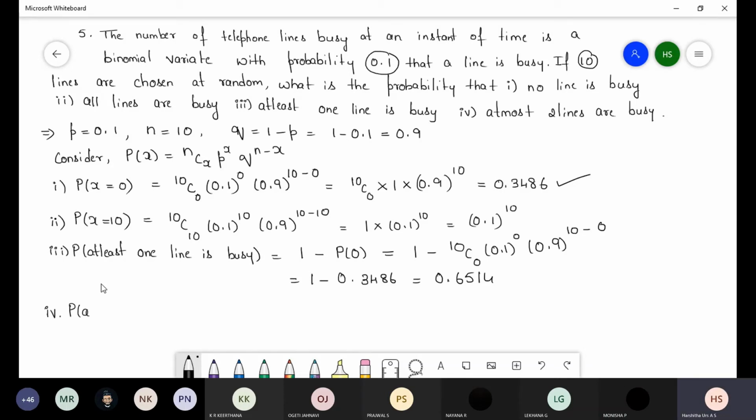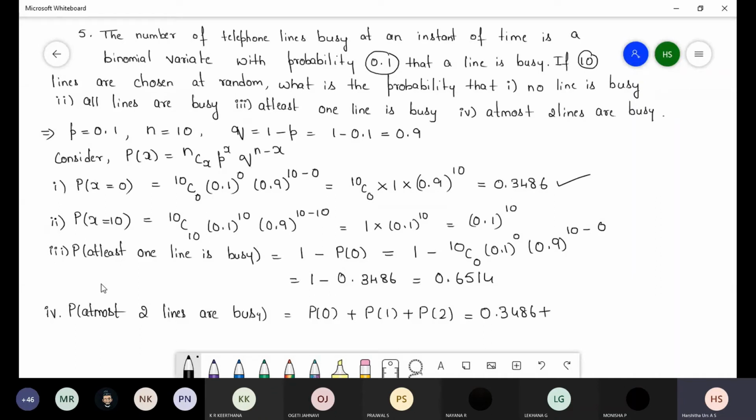Last one, at most 2 lines are busy. So P of at most 2 lines are busy. At most means we have to start with P of 0, P of 1 plus P of 2. So P of 0 value we already know that we can write directly, 0.3486.